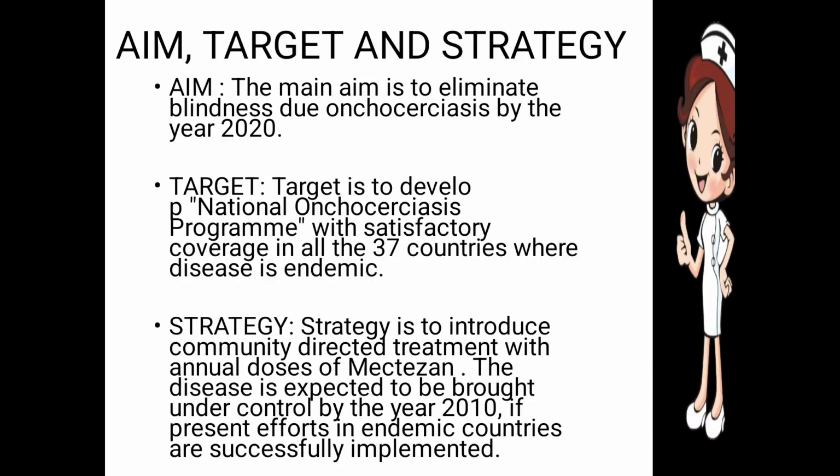In this way, these were the 5 kinds of diseases selected by the World Health Organization so that we can prevent the causes of blindness. This was the end.